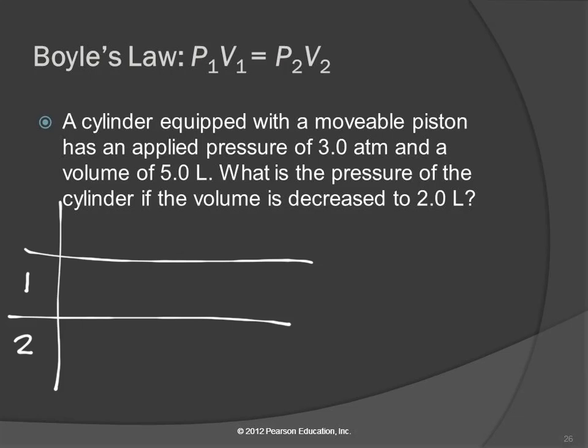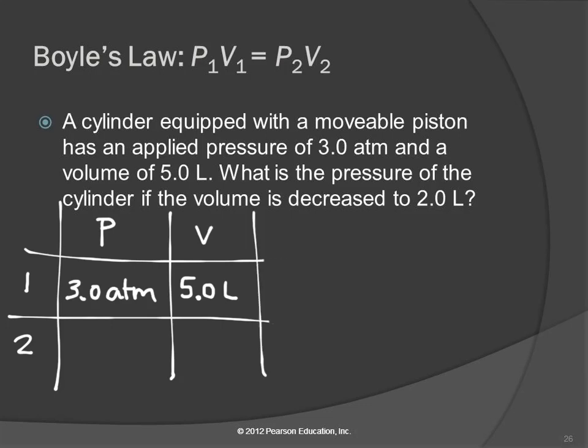So we're going to read through the question again. A cylinder equipped with a movable piston has an applied pressure of 3 atmospheres. There's a number. Let's write it down. 3.0 atmospheres, including the unit. Applied pressure. Okay, they're telling us that's the pressure. If they didn't say that, then the unit should tell us. Atmosphere is a unit of pressure. 3 atmospheres, and, these go together, a volume of 5 liters. So volume is 5 liters. There's our volume.